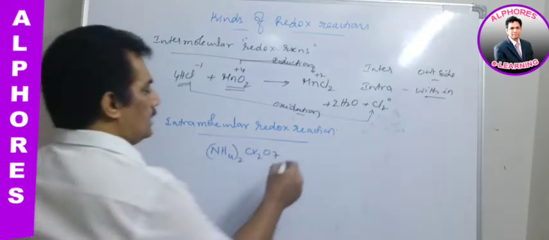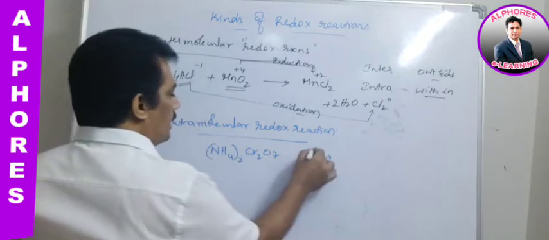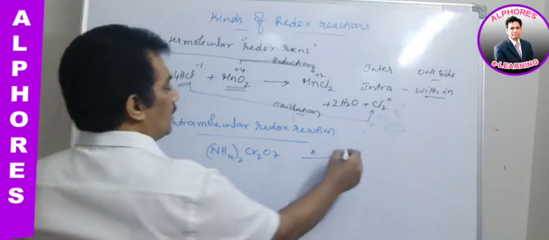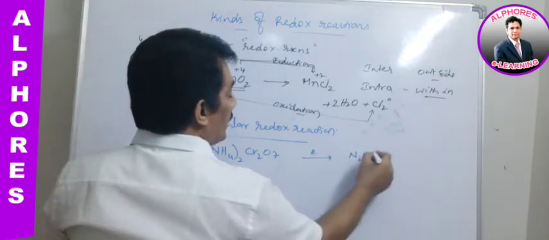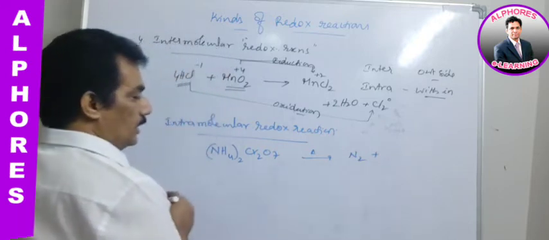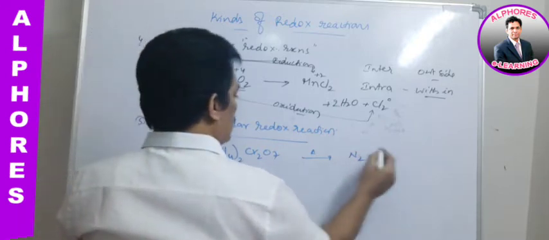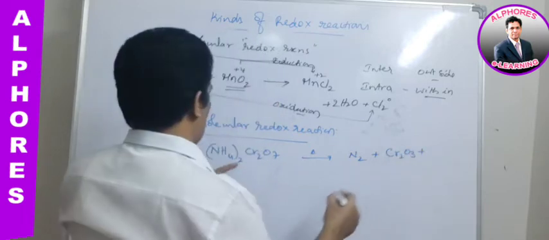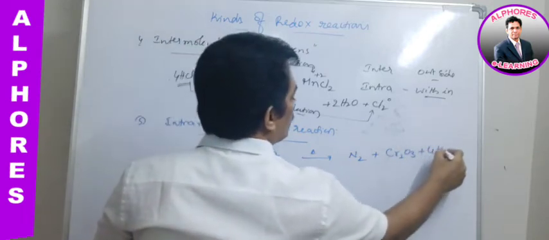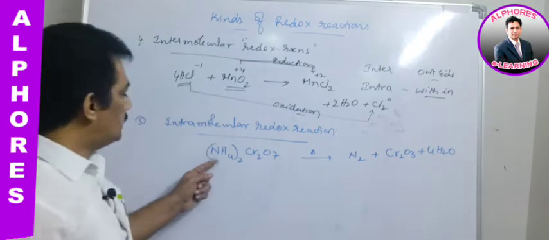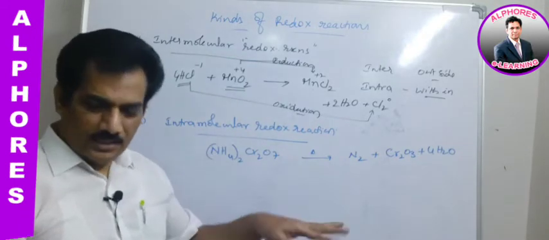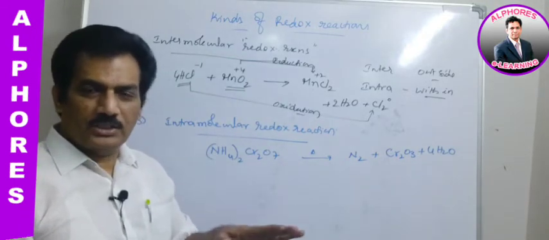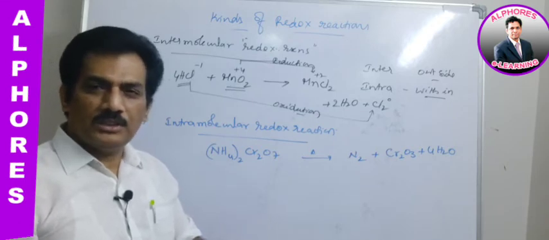On heating this undergoes a redox reaction, forming N2 and Cr2O3 and 4H2O. It is nothing but balancing, and the next concept to discuss is balancing equations.